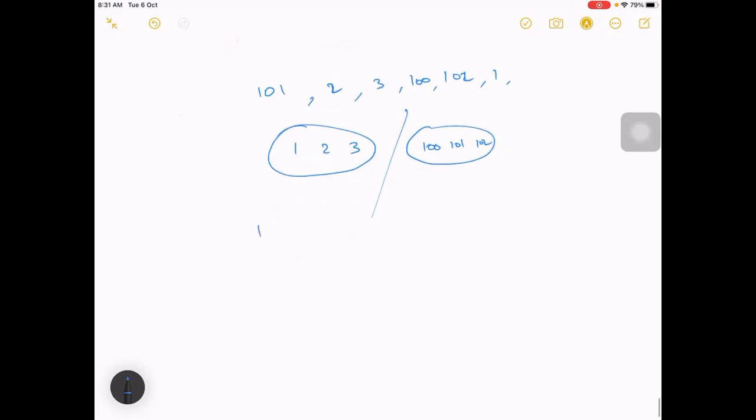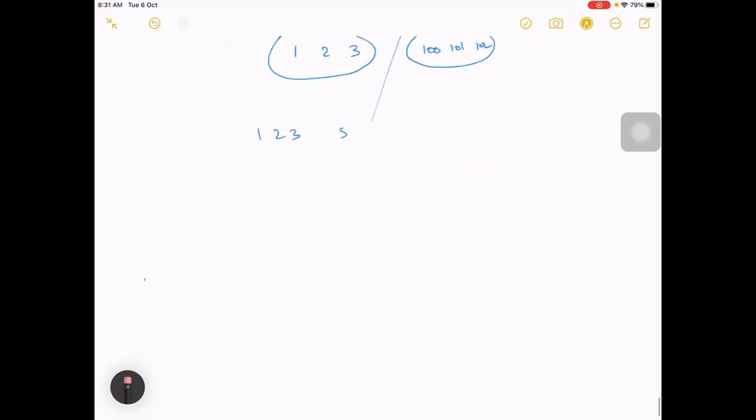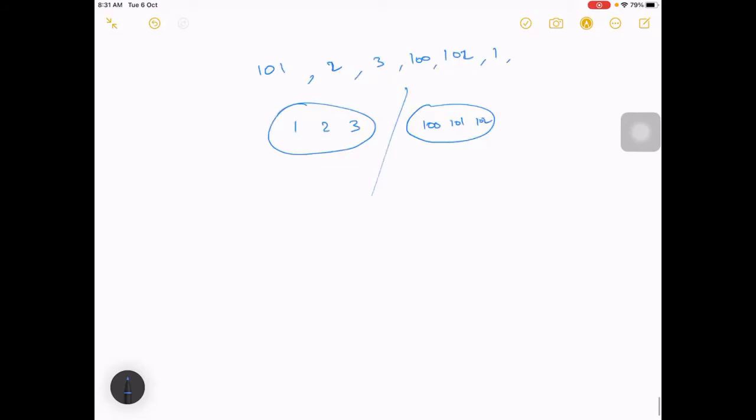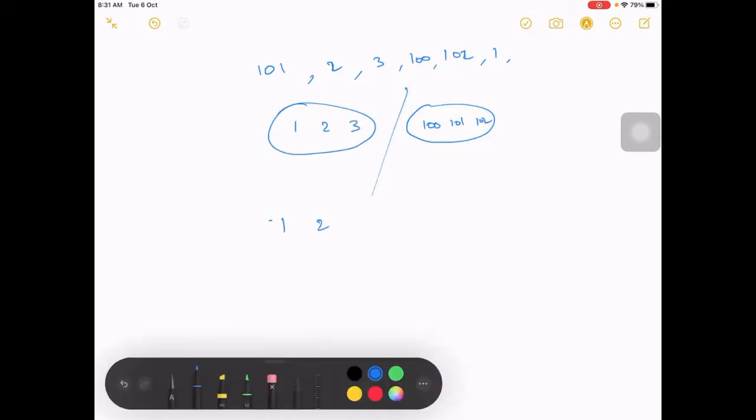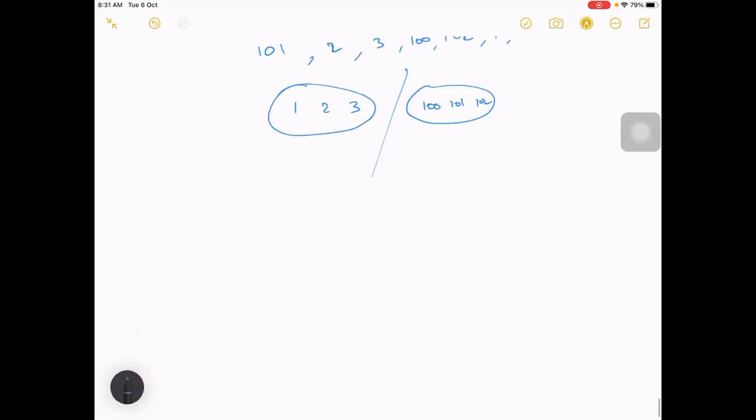Now I want it to be 3 groups. Maybe something like this: 1, 10, 20, 30.